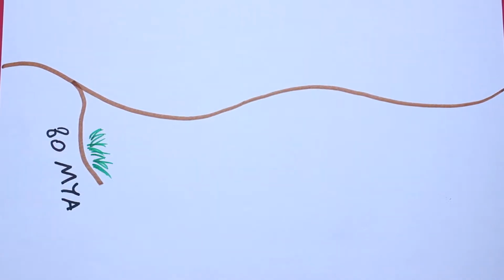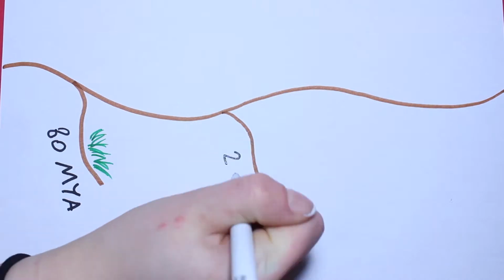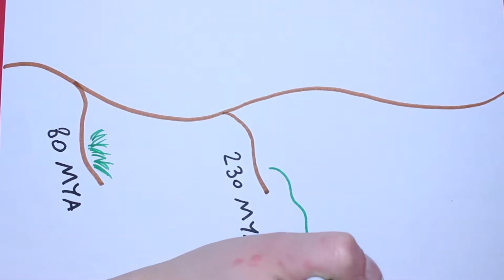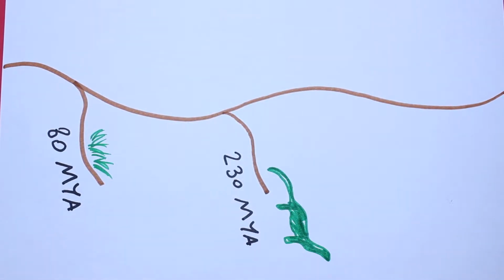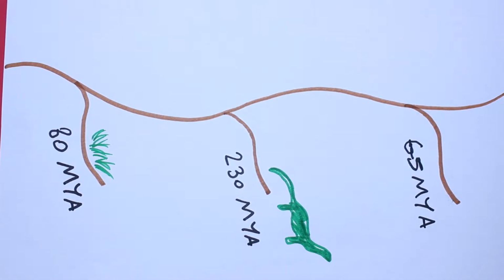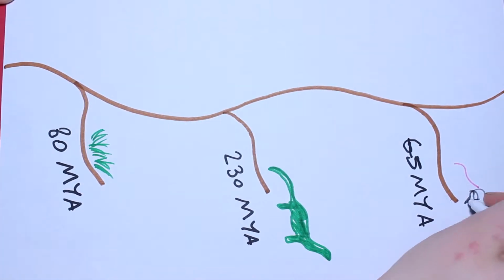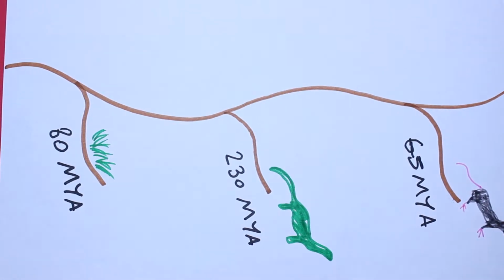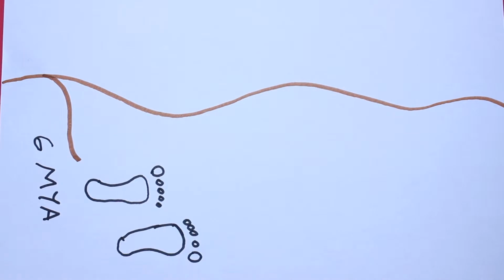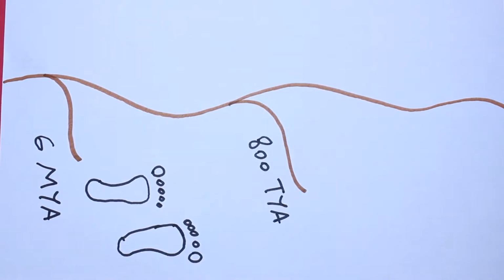230 million years ago, dinosaurs reigned over the Earth. During this time, around 80 million years ago, the first shoots of grass poked through the ground. 65 million years ago, the order of Earth changed and the dinosaurs died out and the mammals rose up and took their place. 60 million years ago, we ascended from the trees and began to walk on two legs.